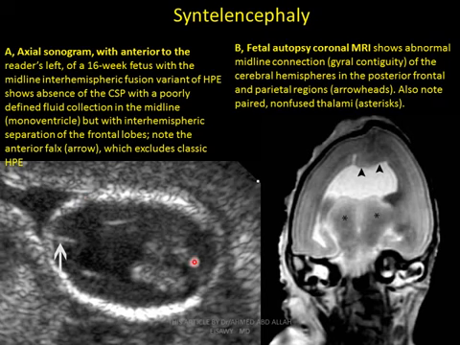Syntelencephaly, as we see in this axial sonogram of a 16 weeks fetus, the middle interhemispheric fusion variant of holoprosencephaly. It shows absence of the cavum septum pellucidum with a poorly defined fluid collection in the midline. This is a monoventricle, but with interhemispheric separation of the frontal lobes. Note the anterior falx, which excludes classic holoprosencephaly. As we see in this fetal autopsy and coronal MR, there is abnormal midline connection, gyral continuity of the cerebral hemispheres in the posterior frontal and parietal regions. Syntelencephaly.